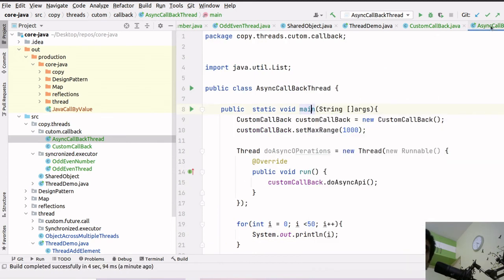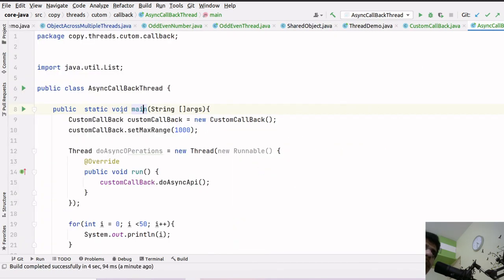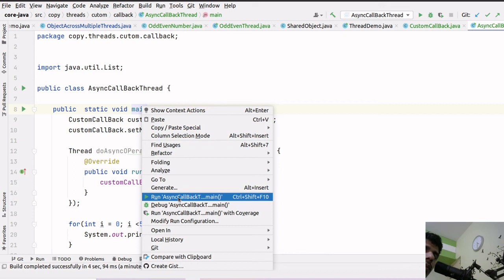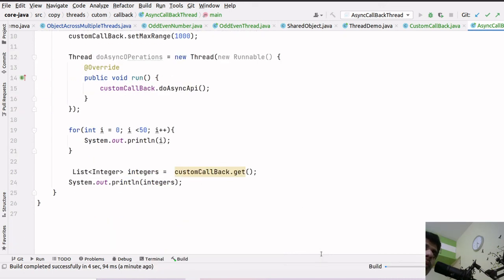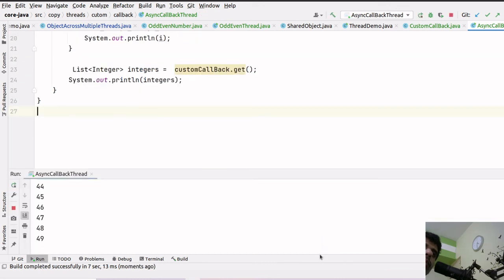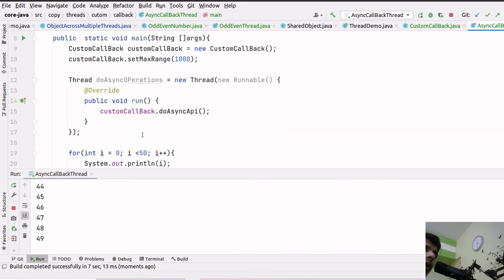Let me make it full screen. Okay, so it's 49, and then it should, oh okay, so we have not started this async operation thread.